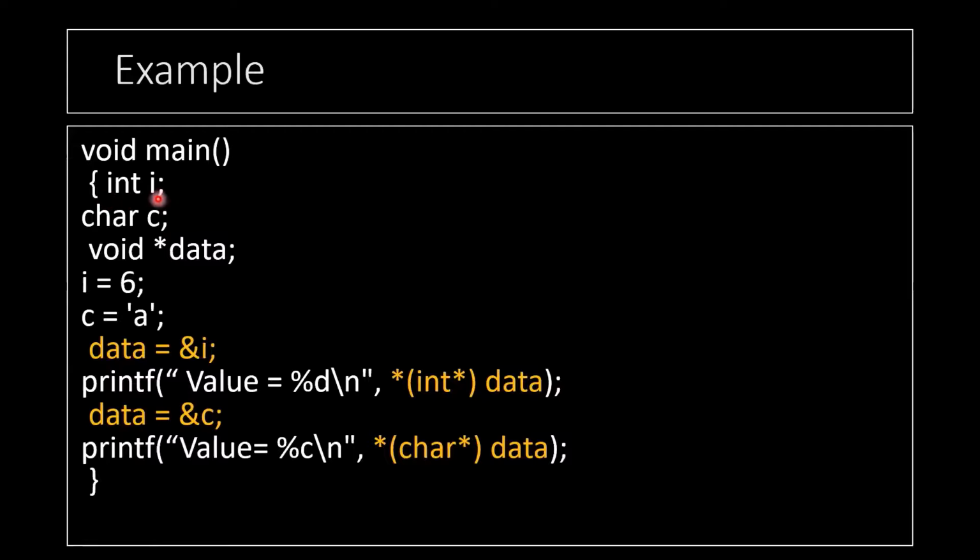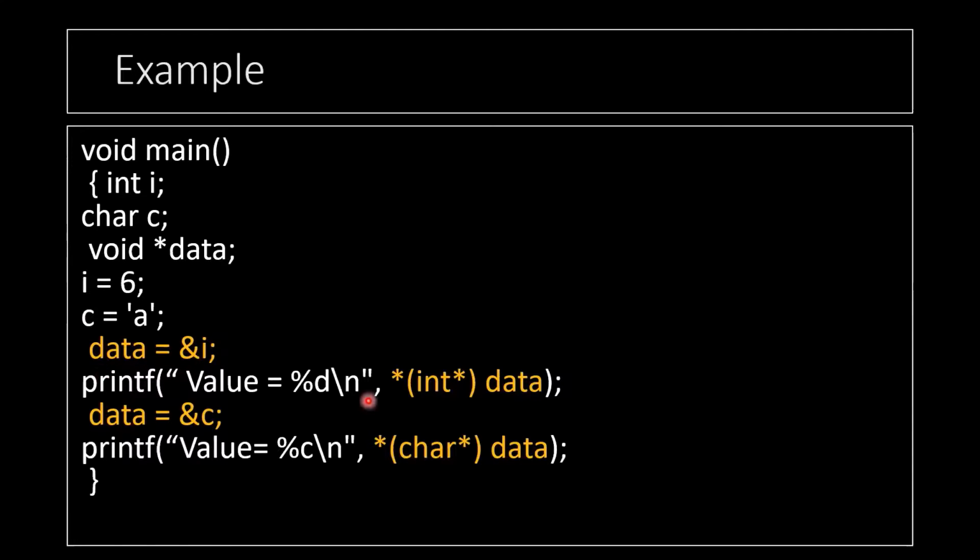I have taken an integer I, a character C, and a pointer named data. Clear? So I have assigned I equals 6, and to the character I have assigned the value A. And now firstly I'm making my pointer point towards that integer value. Now I have stored the address of my integer value in that pointer.